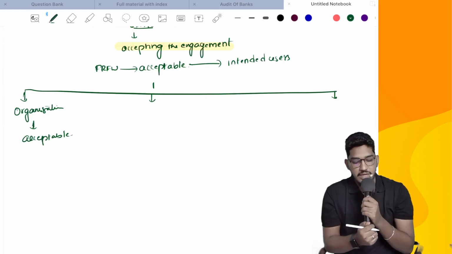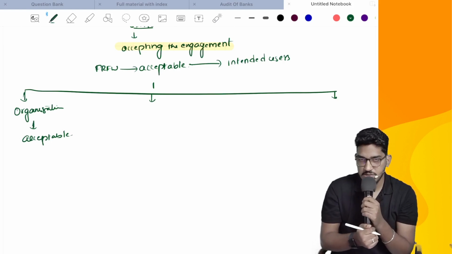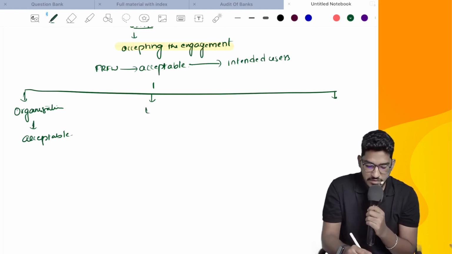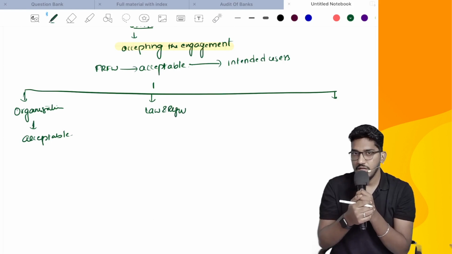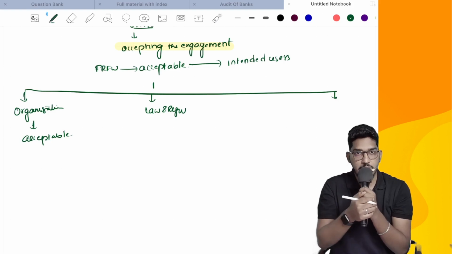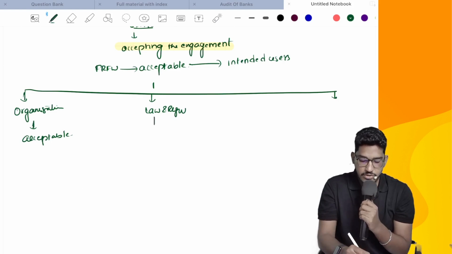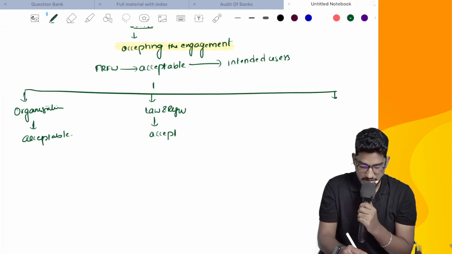Sometimes the applicable financial reporting framework, which is used in the preparation of special purpose financial statements, might be given by some law or regulation. Like the RERA example I have told. In the RERA Act itself, they have told how to prepare the financial statements. That means the financial reporting framework itself is there in RERA. Then also will you deem it as acceptable or will you question it? Then also we will deem it as acceptable.